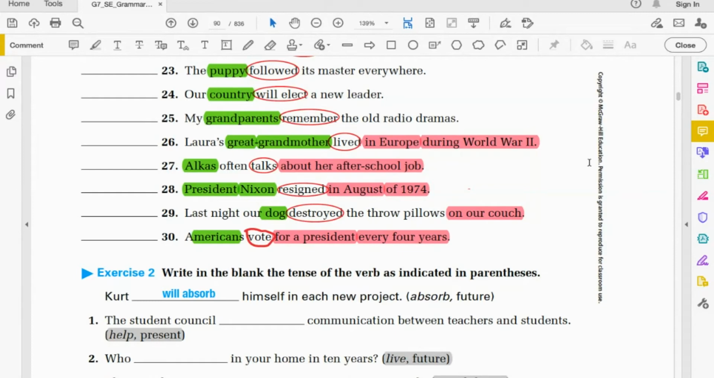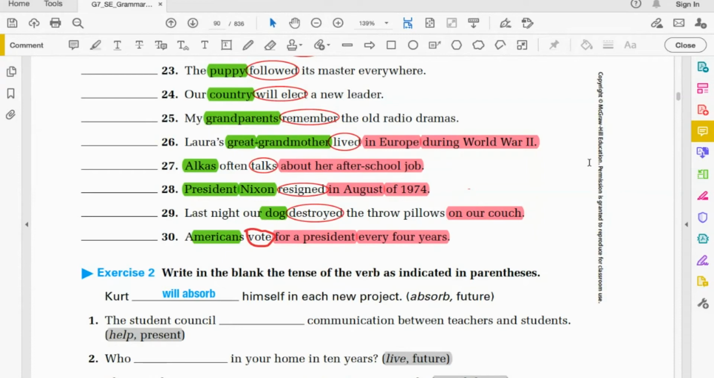Take the verb in italics. Take the verb tense that's next to it in parentheses. Write the correct verb on the blank. The student council blank communication between teachers and students. The student council present communication. What's your other option? Presents communication. The student council presents communication.